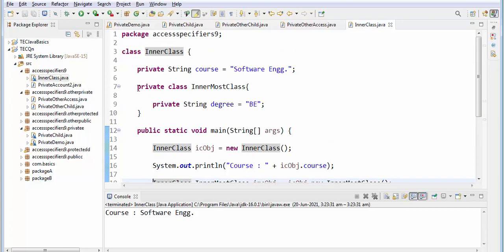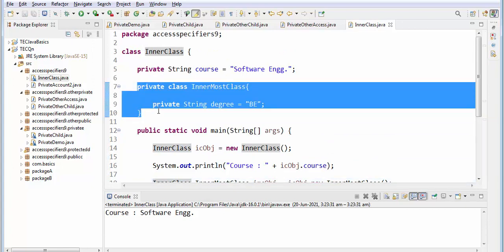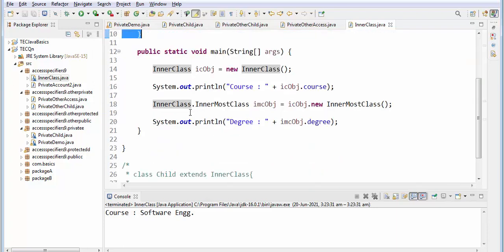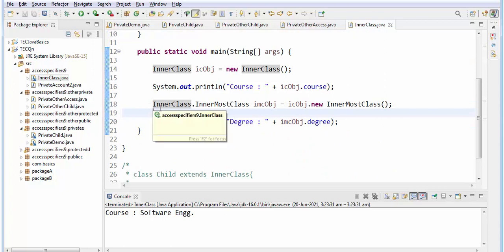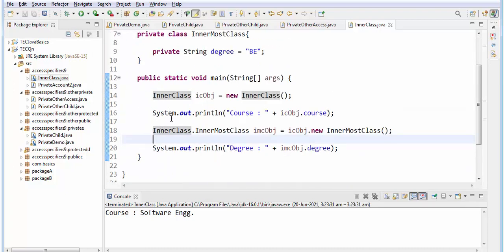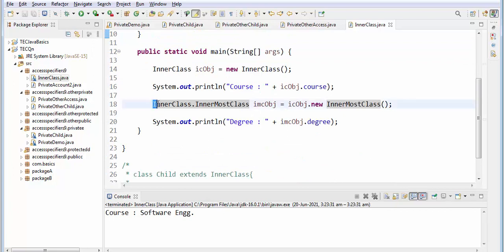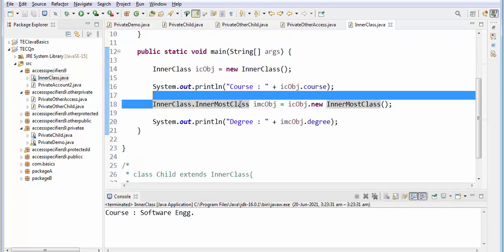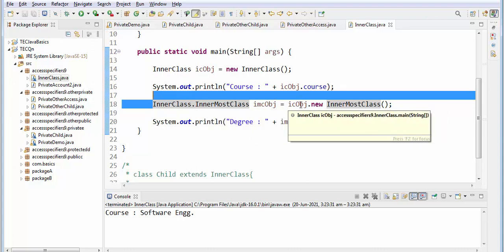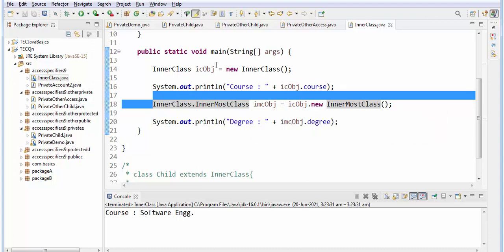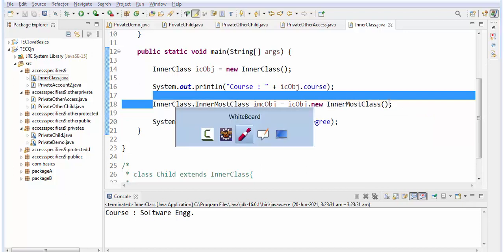Now this is the inner class I told. To this inner class I want to access this private instance variable. So how you create an object for the inner class, see, this is the way. I cannot create it directly. You have to give the outer class name dot the inner class name, and any object name equal to the object of the outer class dot new of the inner class.